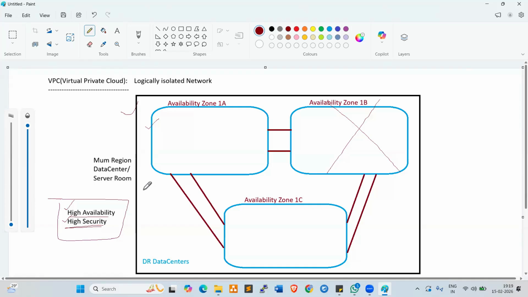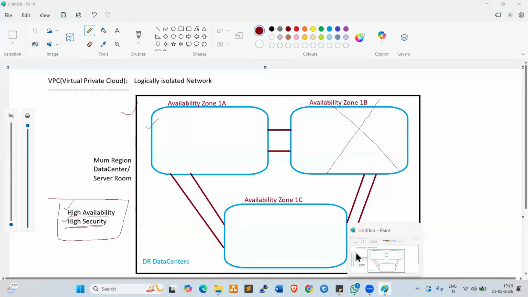They are taking care of it. We don't need to worry about zones and regions. But as a DevSecOps engineer, as a DevOps engineer, instead of this availability zone, we create a VPC and subnets. In that subnet, we create the servers and we can maintain the servers. We can provide the resources to the customers. Okay, fine.